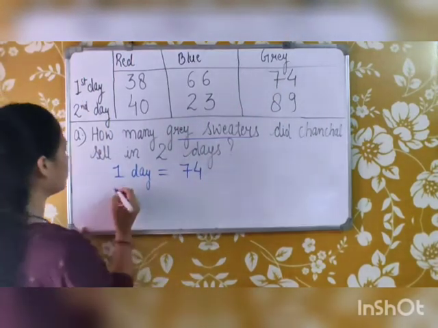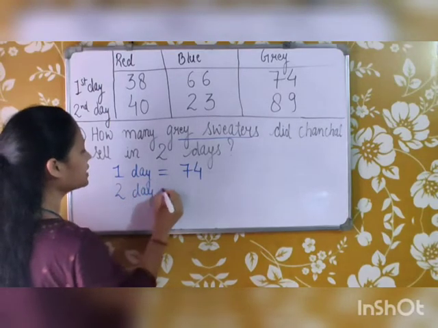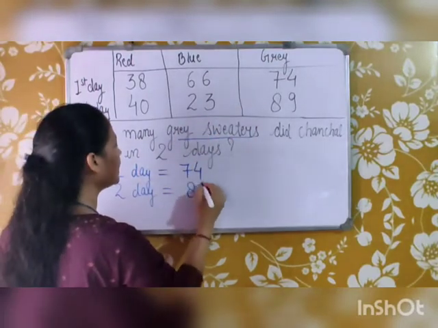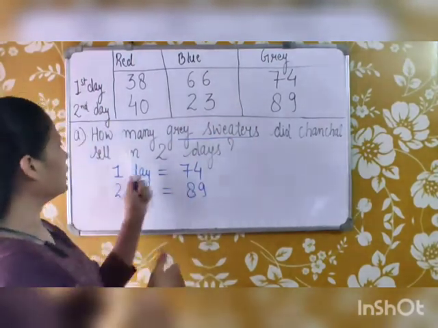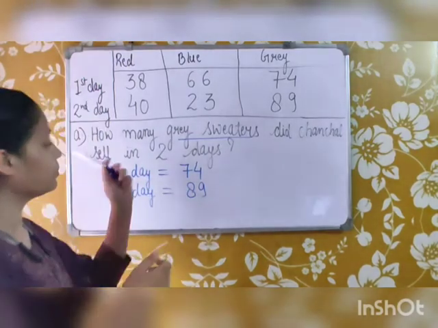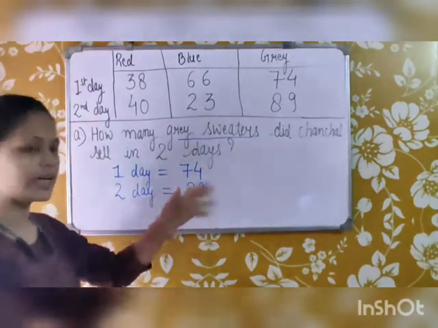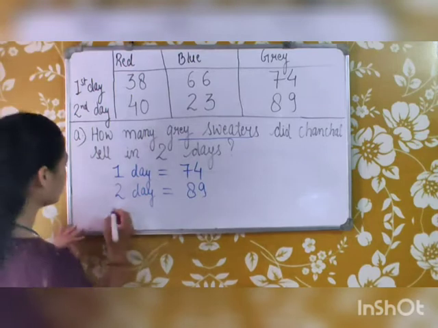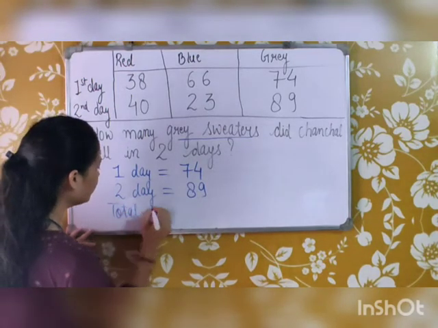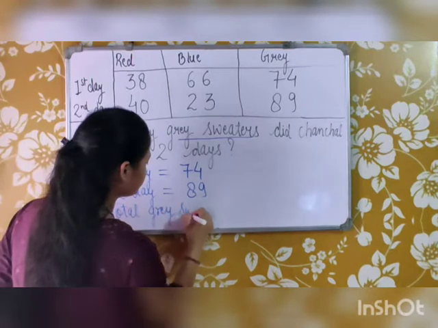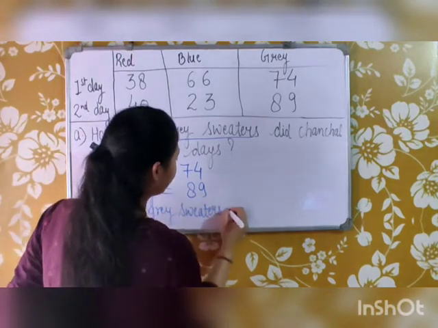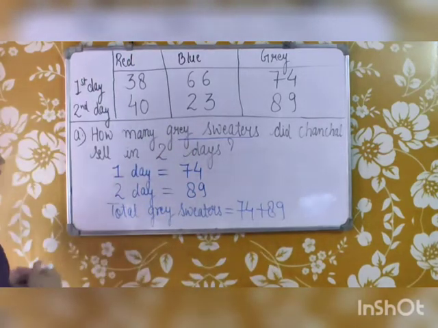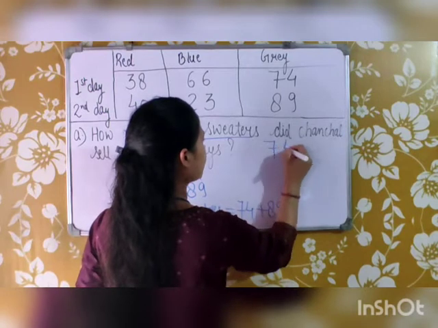So 74 grey sweaters were sold on the first day. On the second day, 89 grey sweaters were sold. So to tell the total number of grey sweaters that Chanchal sold in 2 days, for both the days we will add them up. So we have to find the total grey sweaters. We will add 74 plus 89.